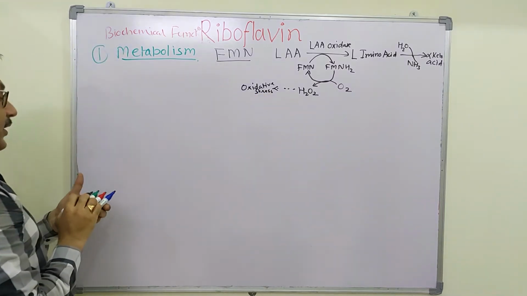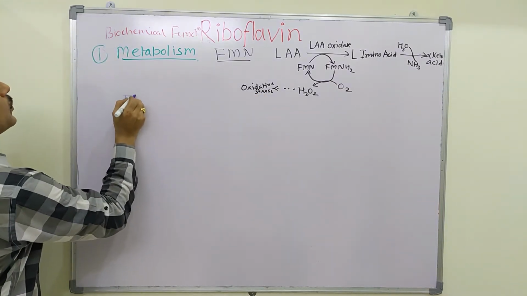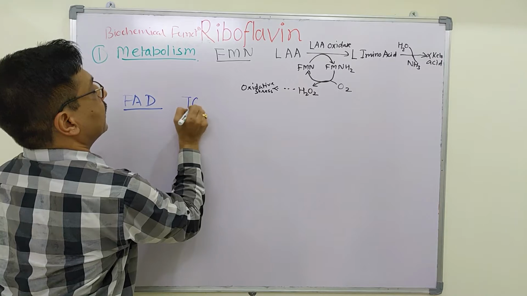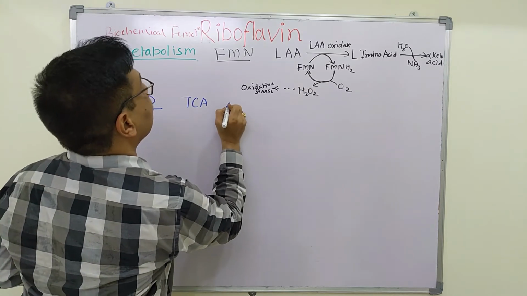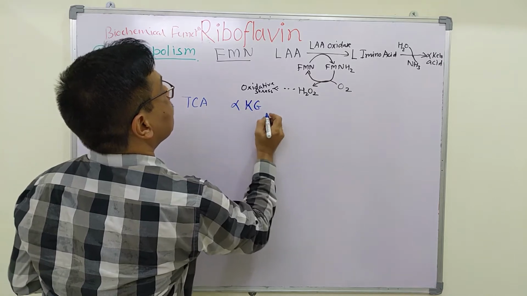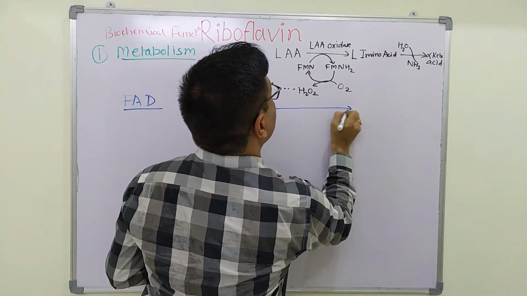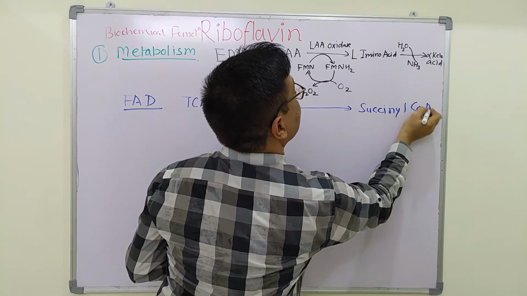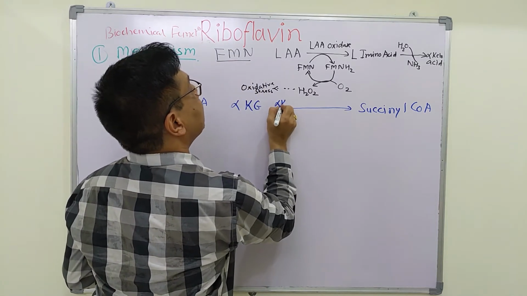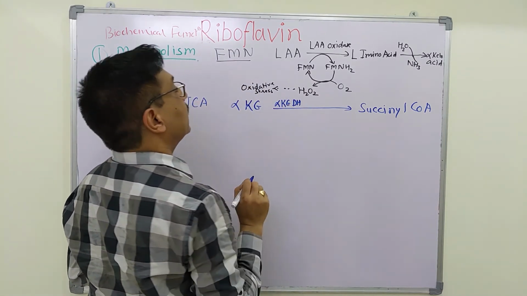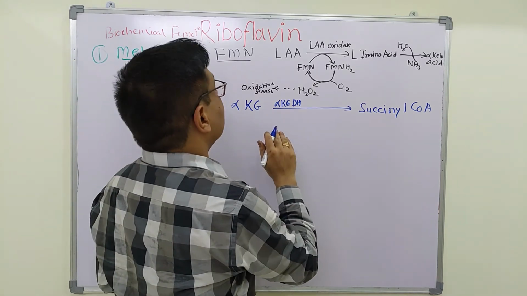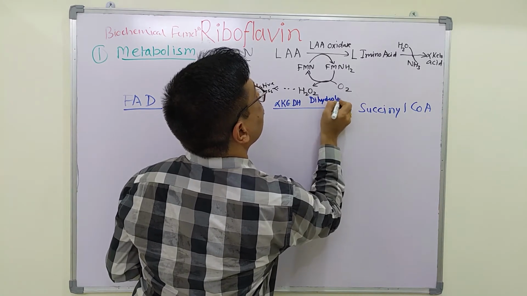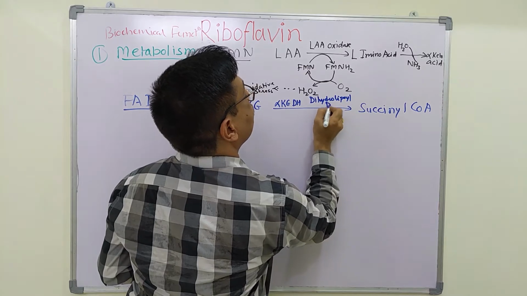Then FAD dependent reactions. There are various FAD dependent reactions. First ones are in the TCA cycle or Krebs cycle. First, alpha ketoglutarate is converted into succinyl CoA with the help of alpha ketoglutarate dehydrogenase complex, and the actual enzyme is dihydrolipoyl dehydrogenase.